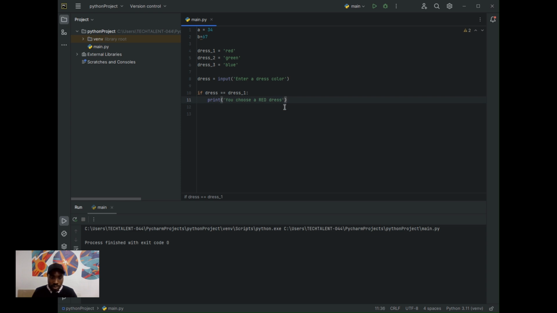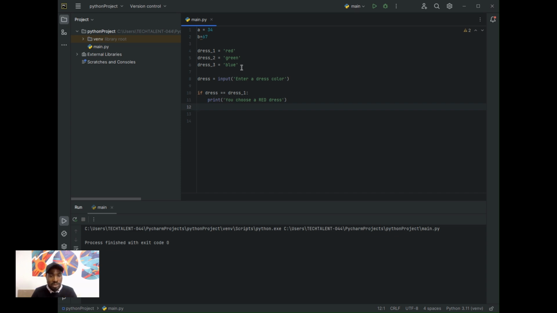Now the next condition, we are going to use an elif. That is, else if the user enters a color that is different from the already stated color. Are you getting me?